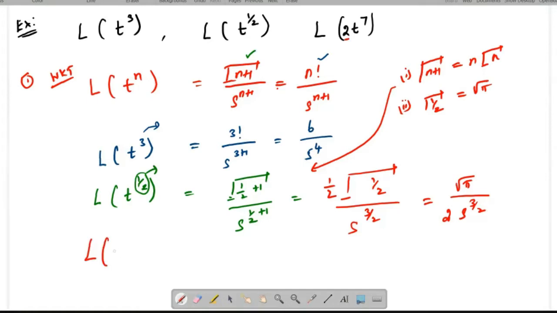Taking the Laplace transform of 2 into t power 7 as 2 into L of t power 7. So 2 into, if you apply this formula, you may get 7 factorial divided by s power 8.